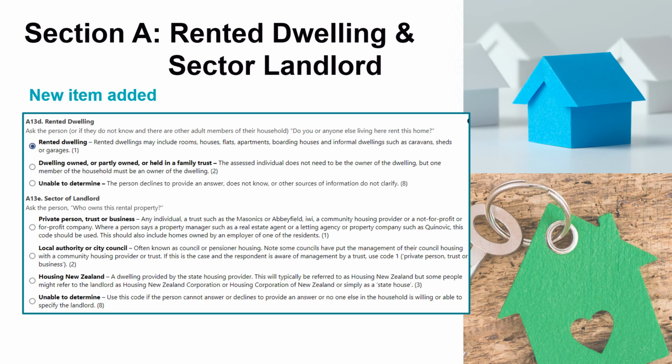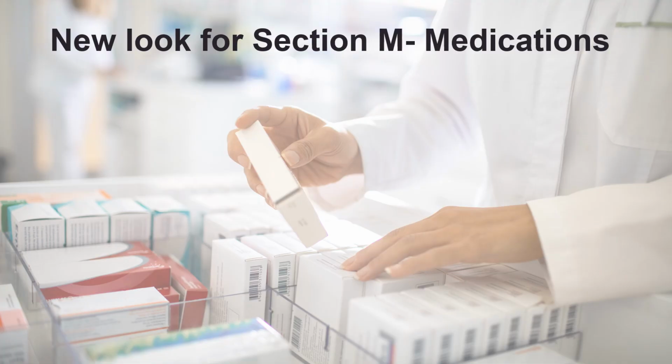For this item, it has conditional coding, so depending on how you code the first item, rented dwelling, will determine if you go on to code the sector landlord. Only when clicking rented dwelling will the sector landlord appear. There is also a new look for Section M medications.